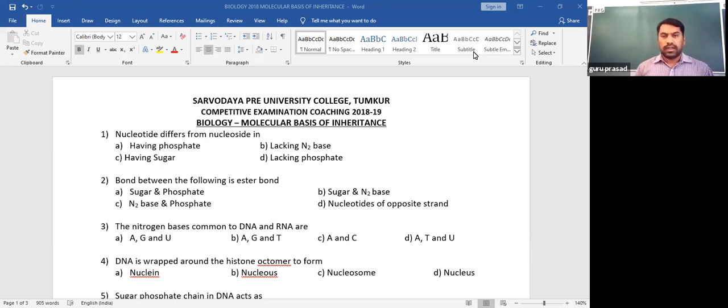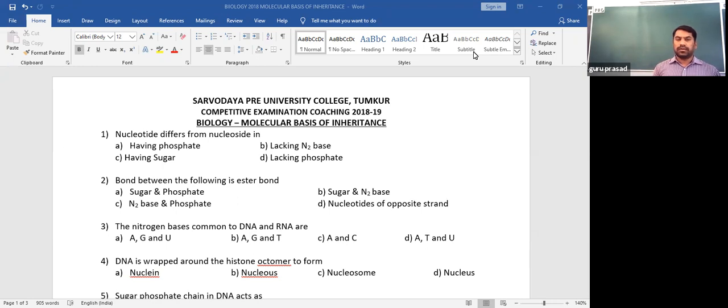Then after studying the overall mechanism of the genetic code, we have a concept called the lac operon, because transcription may occur in a DNA continuously, or it occurs only when it is required. We call those skip genes.